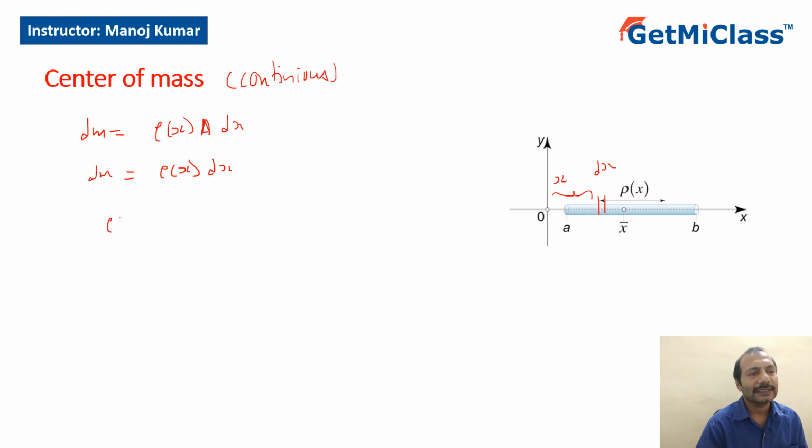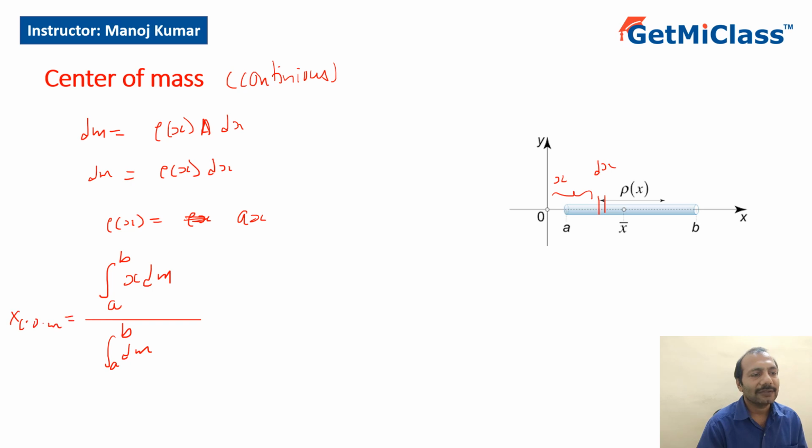And let's say rho of x is equal to rho x. That means the density at a distance x is equal to rho times x, where rho is a constant. If you are getting confused with rho x, I'll write it as ax, where a is a constant. So I want to add all these masses. How do I find the center of mass? m1 x1, m2 x2, m3 x3, and so on. Because it is continuous mass, I'll integrate, where x changes from a to b. Instead of m1 x1, I'll write x dm, divided by the total mass, which is the integral from a to b of dm. So this would be the center of mass.